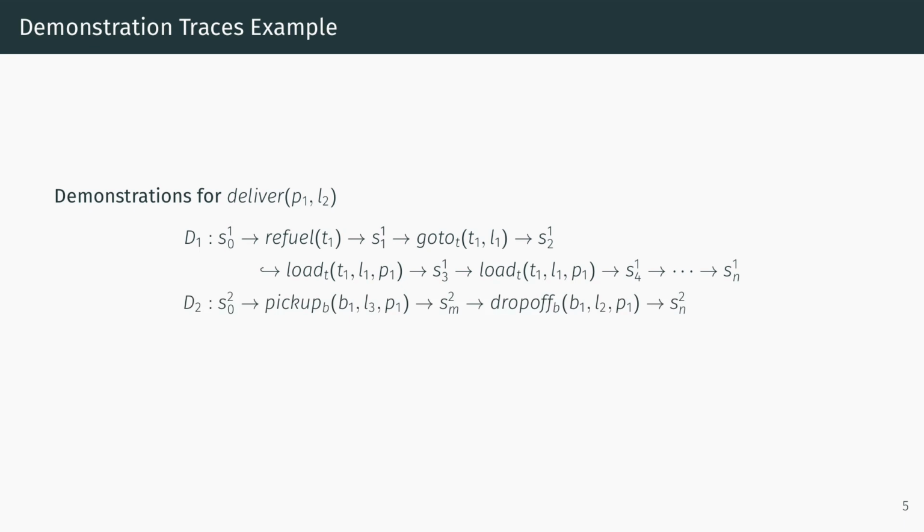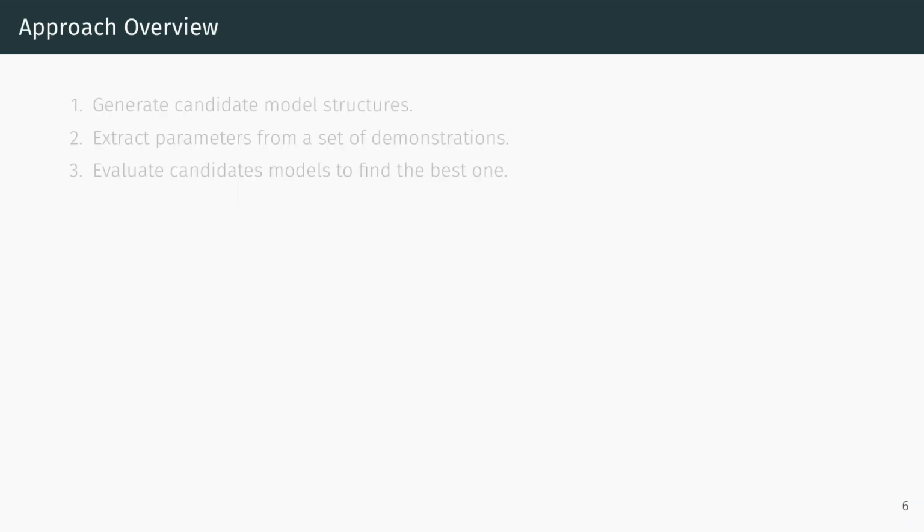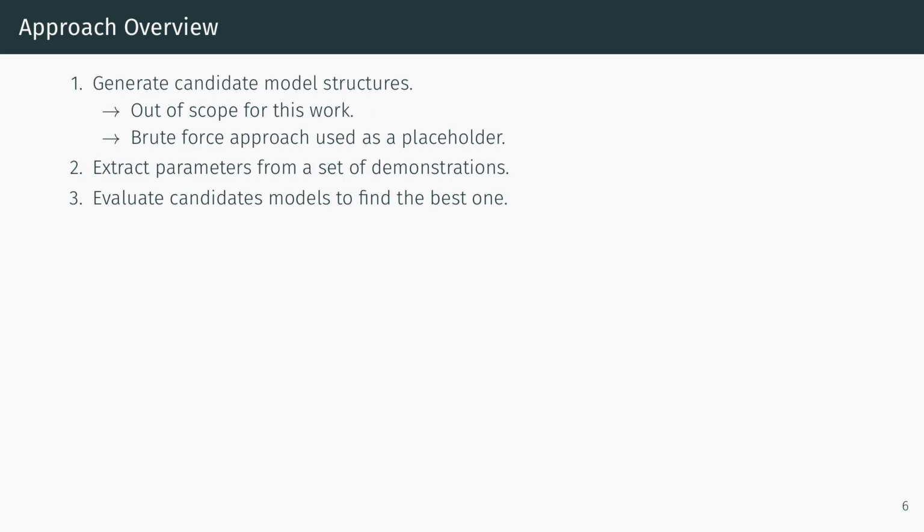To go from these traces to the models that I have shown before, we have devised the following approach. First, we need to generate a set of candidate model structures, then extract the parameters from the set of demonstrations for this structure, and then evaluate all our structures to get the best model out of this. The first part we left out of this work to focus on the second and third points, and we used the brute force approach as a placeholder.